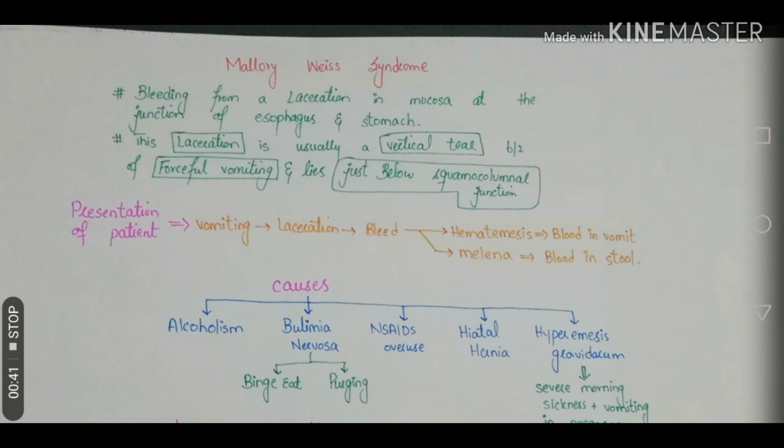Now, any patient who has developed multiple episodes of vomiting will eventually develop a number of lacerations in the squamocolumnar junction. They will bleed, and the patient could present either in the form of hematemesis or melena. Let me give you a better concept by showing this in the form of a diagram.